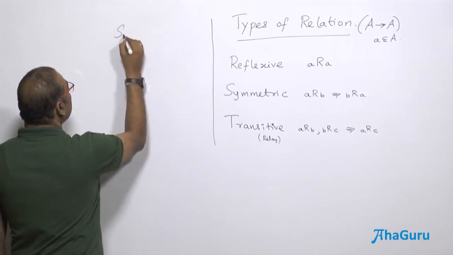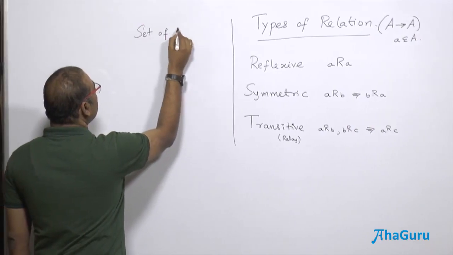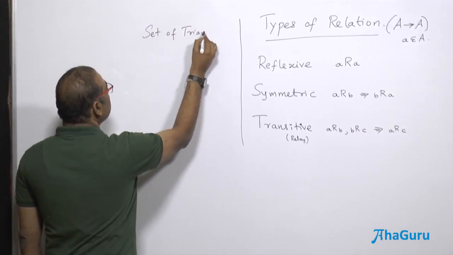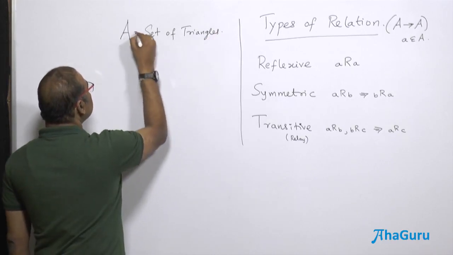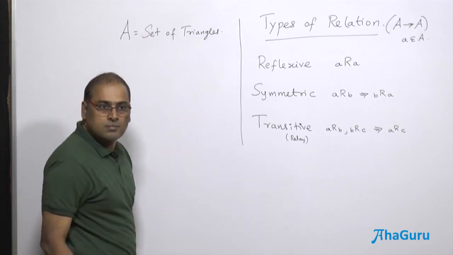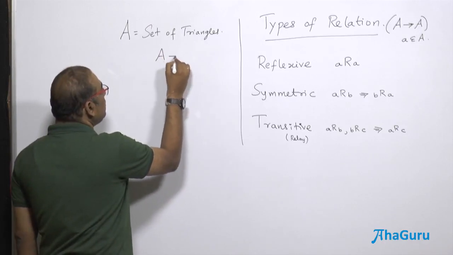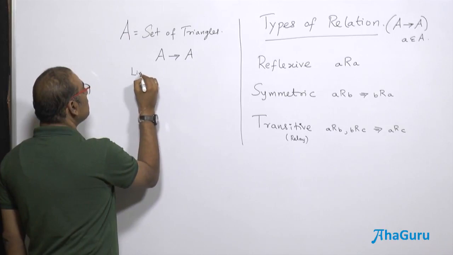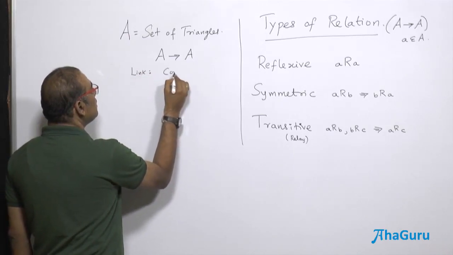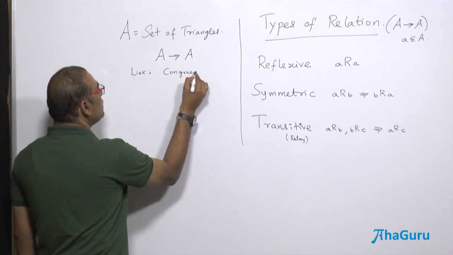Let me take a set of triangles. Let me call this A, and I am doing A to A, and my link is, let us say, congruent to.